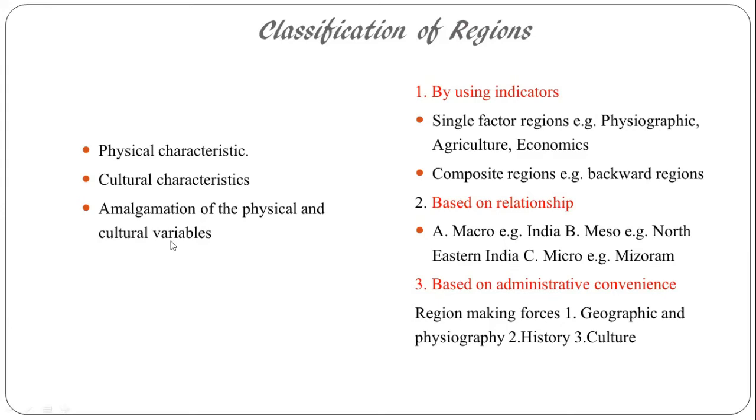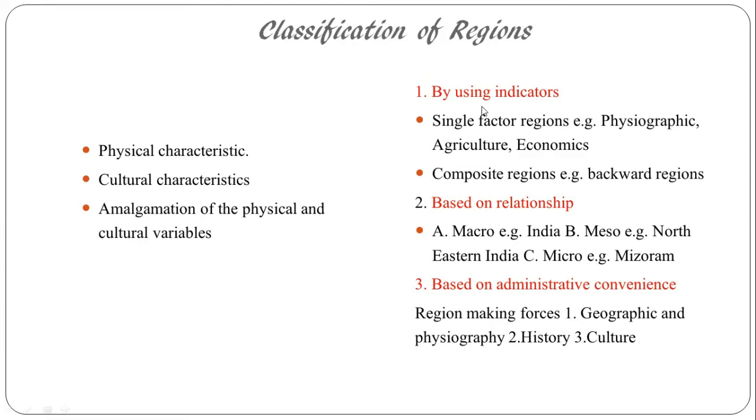Next, we have the combination of physical and cultural variables, where we have an amalgamation of both physical and cultural characteristics. Again, the Northeast region has a specific physical characteristic and a specific cultural characteristic. So these are some of the classifications of regions.